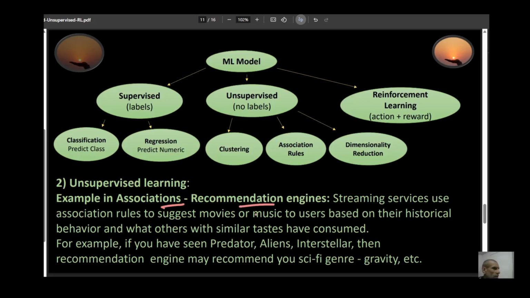So streaming services like Netflix or other sites, they suggest movies based on a user's historical behavior, and what other users with similar taste have consumed in the past. So, for example, if you have seen movies like Predator, Aliens, Interstellar, then the recommendation engine may recommend you a sci-fi genre movie like Gravity, because people who have liked Predator, Aliens, and Interstellar also have liked these types of movies.